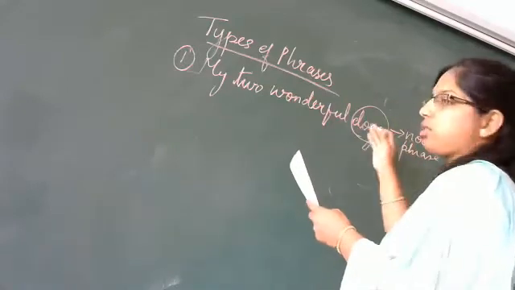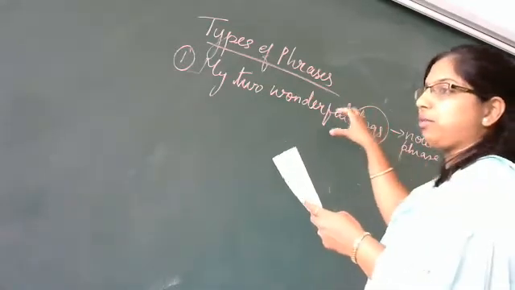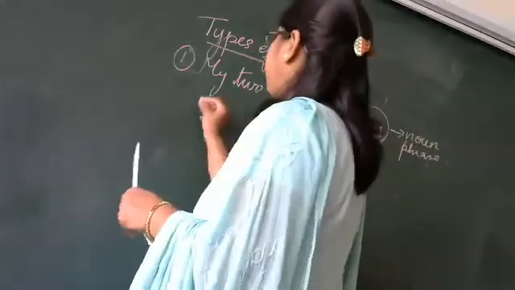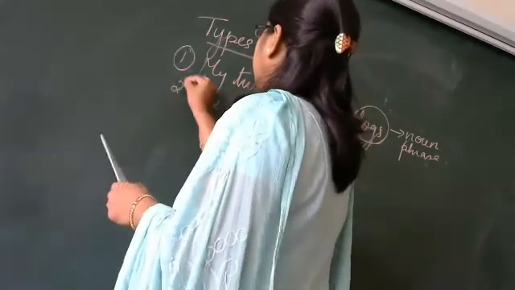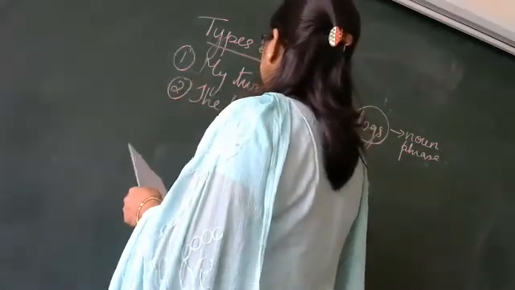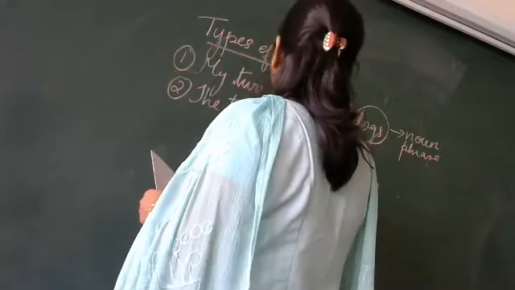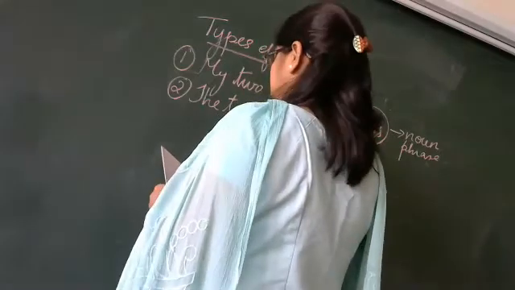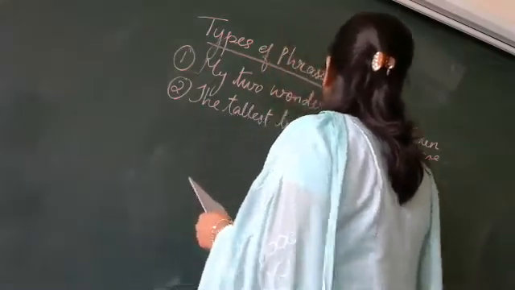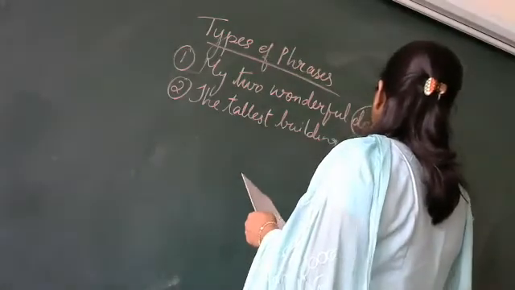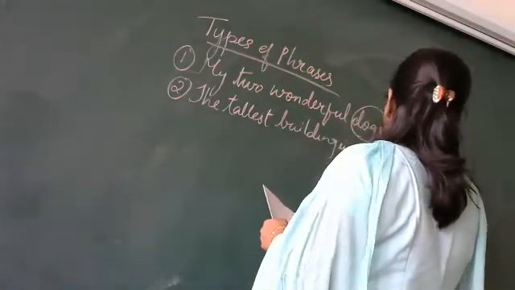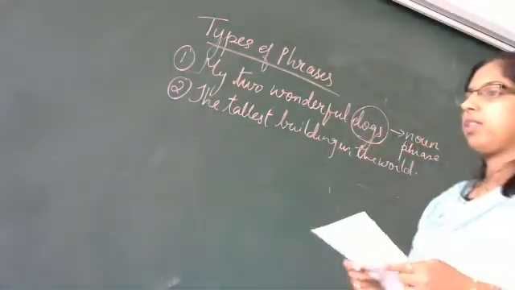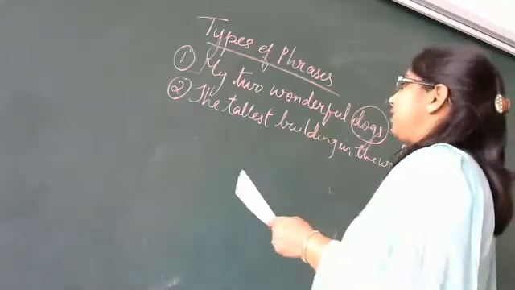My two wonderful dogs is focusing on this noun here. One more example I'll give you. The tallest building in the world. Where is the noun here? Where is the noun in this sentence?